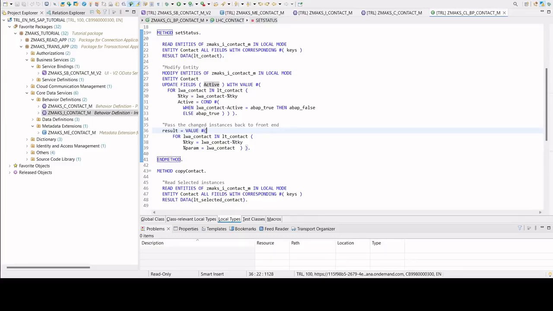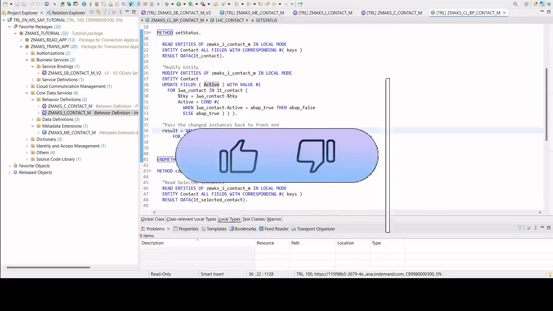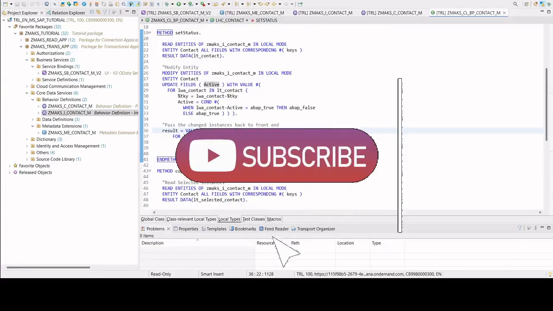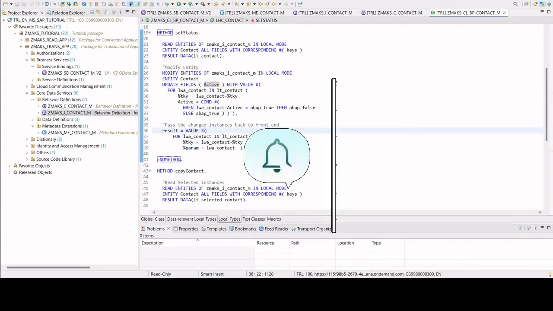With that, I will stop here, okay, and will continue with the other one in my next tutorial.